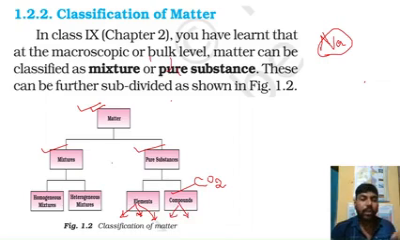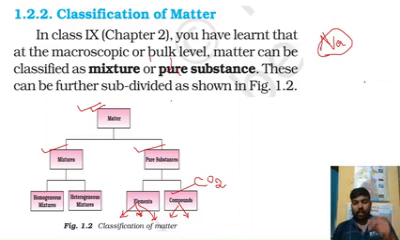Now we come back to homogeneous and heterogeneous mixtures. When two or more substances are mixed in any ratio, it is called a mixture. Homogeneous means they are mixed thoroughly, and heterogeneous means the boundary should be visible. For example, a water and sugar solution is known as a homogeneous solution, and a sand and water mixture is called a heterogeneous mixture.